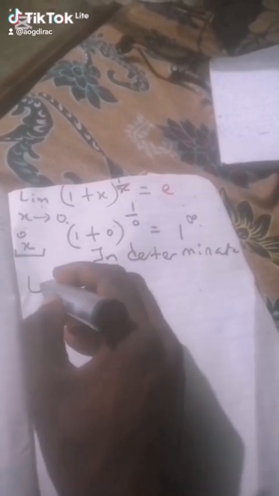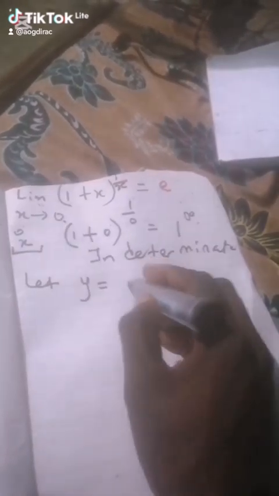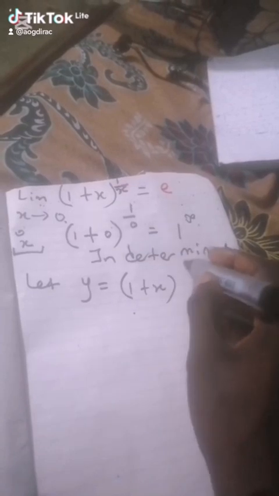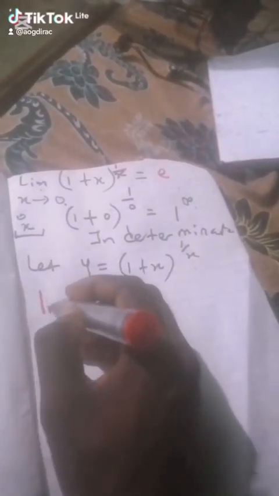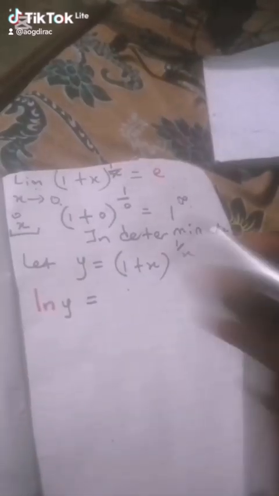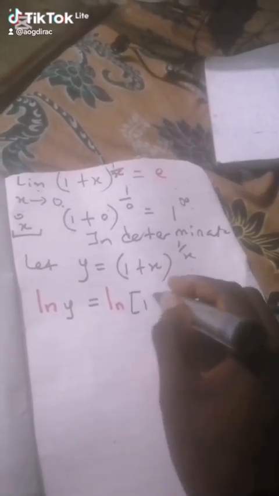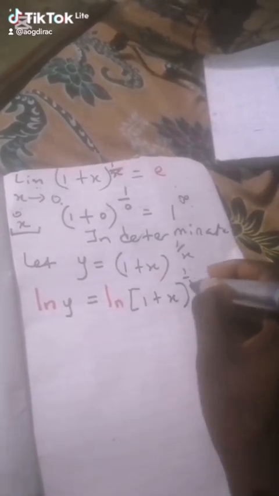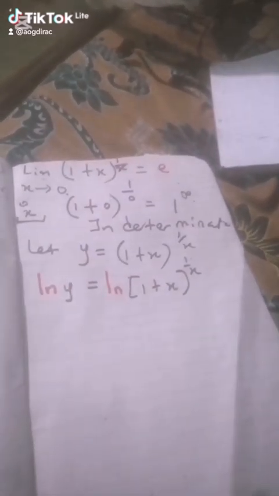At this junction, you're going to do something. You say let y equal the question, but don't write the limit, just write the question. Then you take the natural log, ln, of both sides. So you take ln of y, and ln of this one. Basically, we're taking the natural log of both sides: ln of this and ln of that. I think it's clear.